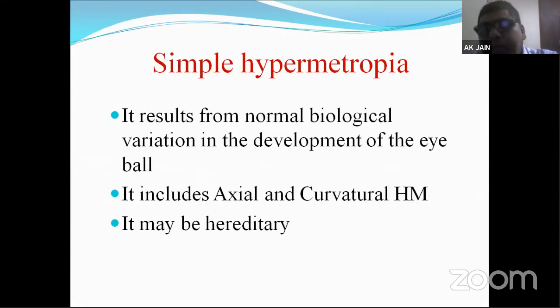Till now we were discussing the types of hypermetropia, or the classification of hypermetropia, based on etiology. Now, based on the clinical presentation, it could be simple hypermetropia, pathological, or functional. Simple hypermetropia results from normal biological variation in the development of the eyeball. This hypermetropia includes axial and curvatural hypermetropia. This may be hereditary, the condition where the size of the eyeball is small. Any condition where the eyeball size is small leads to simple hypermetropia.